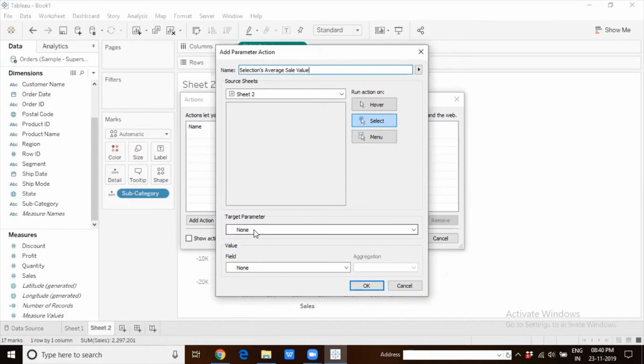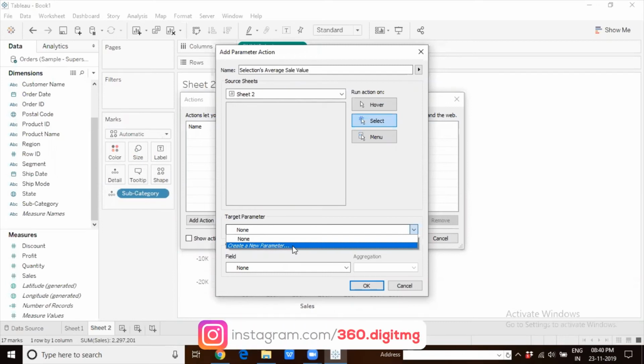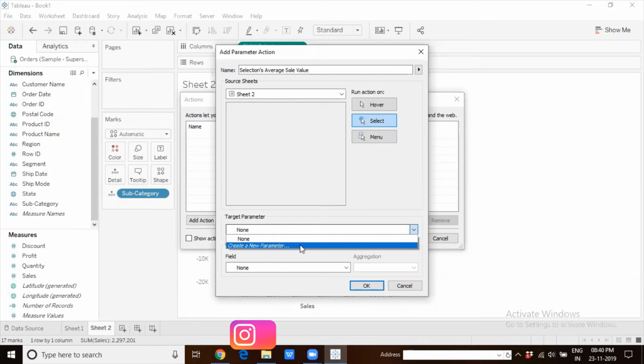Here, you see target parameter. Until 2019.2, we could simply click on this drop-down icon and choose the parameter that we have already created. But now in 2019.3, the enhancement that has come up is that we can create a new parameter right here. Okay, so you don't have to pre-create a parameter even before you apply an action. You can do it while you're trying to add the action itself. You can go ahead and create a parameter of your choice based on your requirement, of course. So here is the option to create a new parameter. This is the new feature that got introduced in 2019.3.